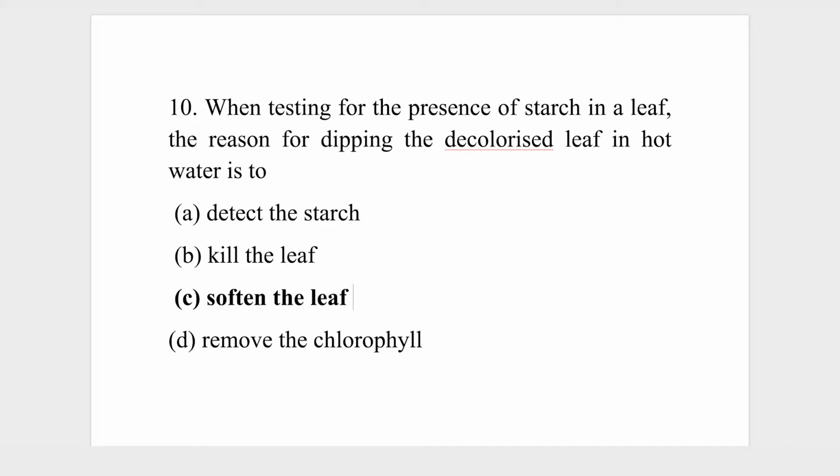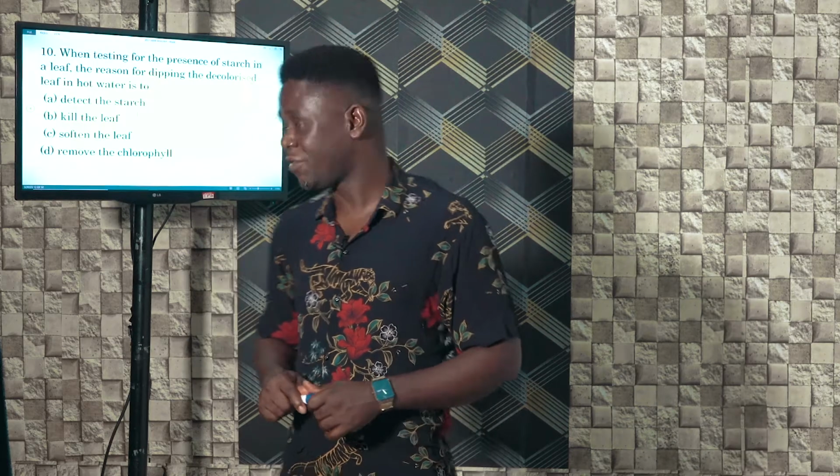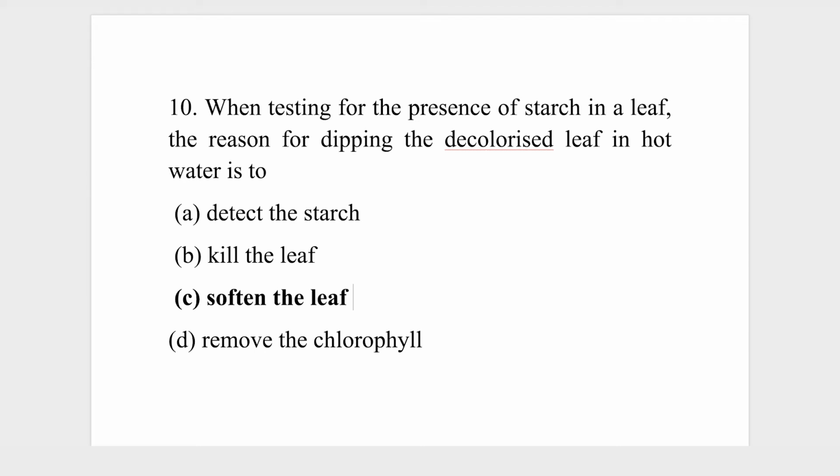There are 4 stages in testing for starch in a leaf. The first stage is that you boil the leaf. The second stage is that you dip the boiled leaf in an alcohol solution to decolorize the leaf. The third stage is that you dip the decolorized leaf in hot water to soften the leaf. And then the fourth stage is that you apply iodine to the softened leaf. So the reason for dipping the decolorized leaf inside hot water is to soften the leaf. So your correct answer is C, soften the leaf.